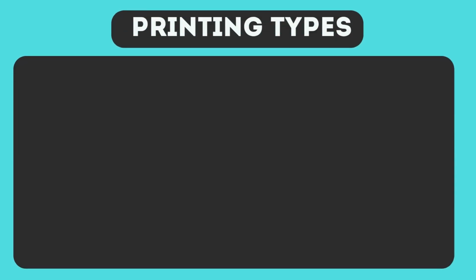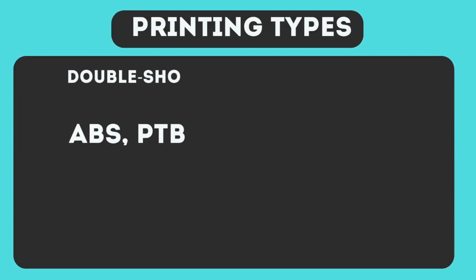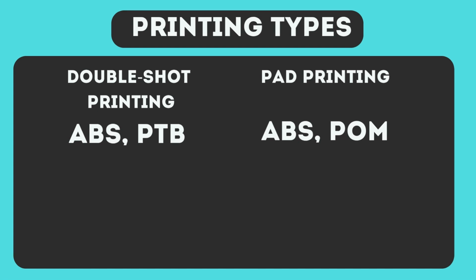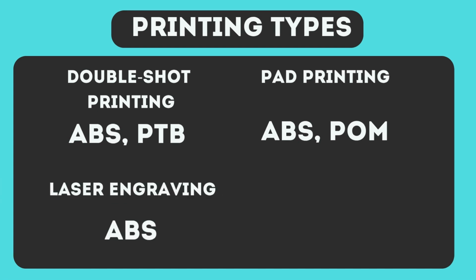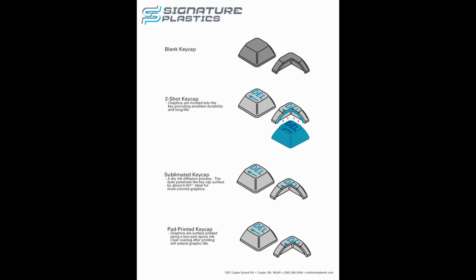Also, keycaps have many different types of printing. For example, double shot printing, the most durable method for printing on ABS keycaps. In this method, two different colors of plastic are injected into the mold. Pad printing is another method where ink is applied to the surface of the keycap using a silicone pad.